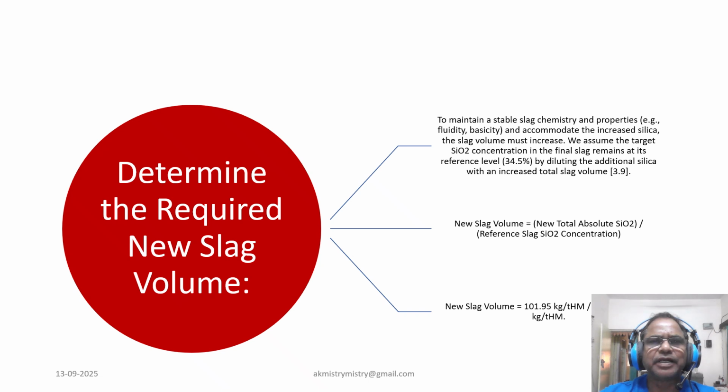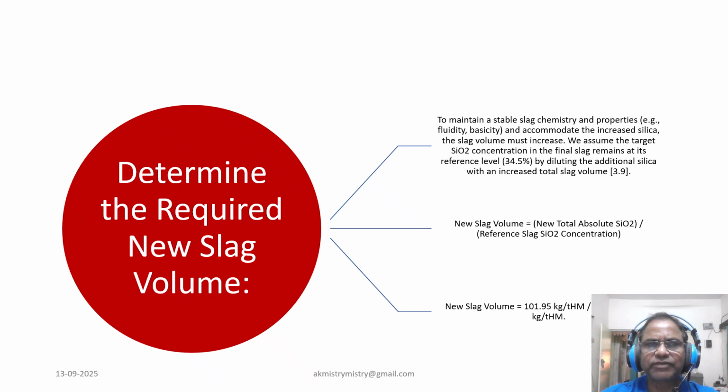To accommodate these increased silica and maintain stable slag chemistry, the slag volume must increase. We assume the target silica concentration in the final slag remains at its reference level of 34.5%. Therefore, new slag volume is calculated by dividing the total absolute silica, that is 101.95 kg per ton hot metal, by reference slag silica concentration, that is 0.345, resulting in 295.51 kg per ton hot metal. From these we calculate the increase in slag volume.